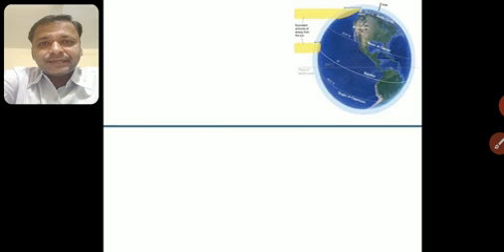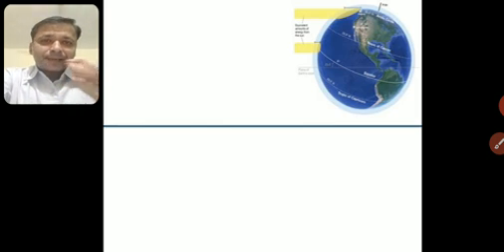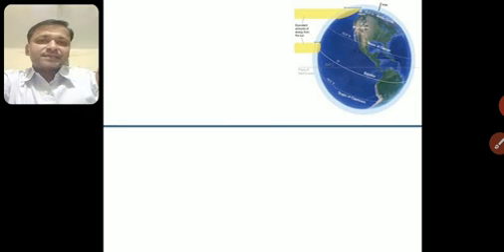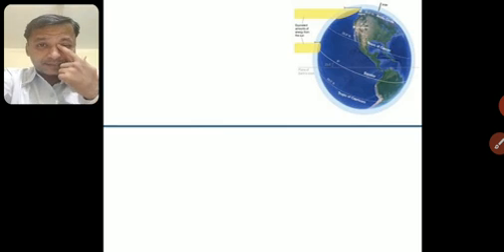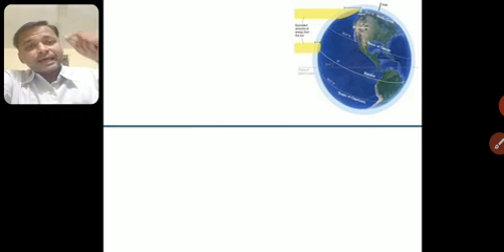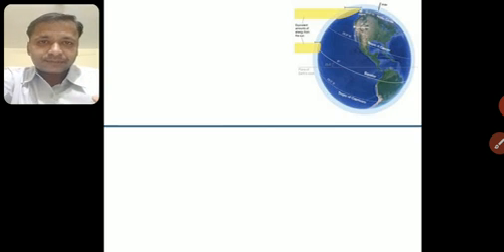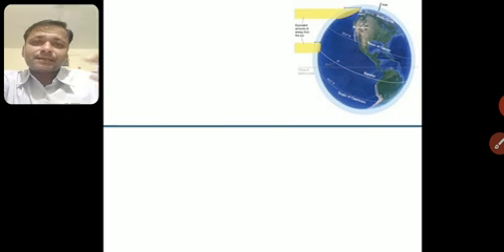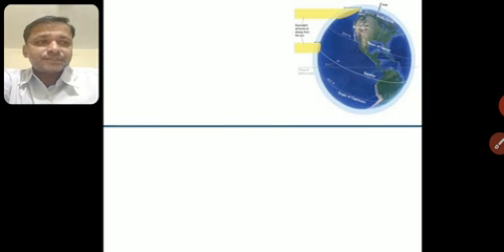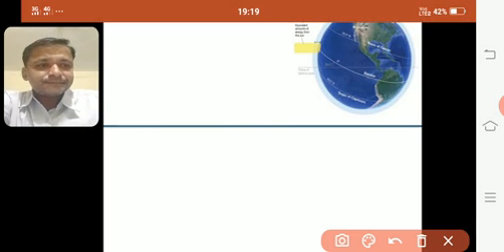If you see latitudes and longitudes, you all know the lines running parallel to the equator from east to west are called latitudes. We have seen this in the first chapter, India size and location. The imaginary lines running from north to south are called longitudes. Now how do latitudes change things? I'll just show you this.